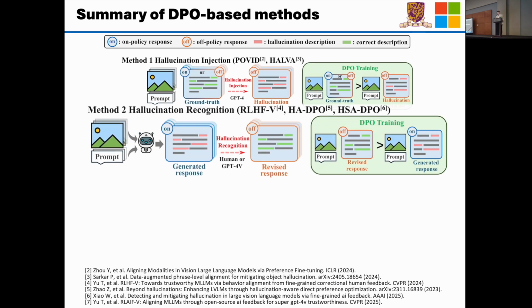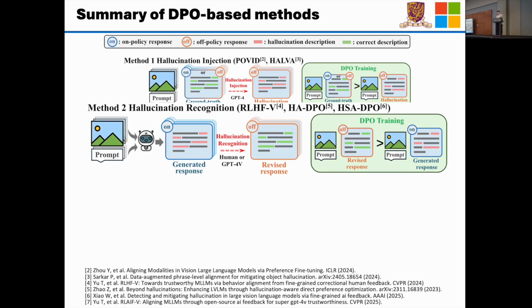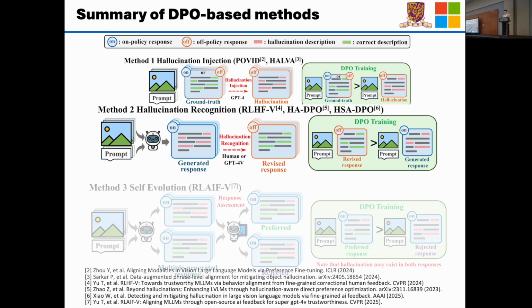For the second class, we call it hallucination recognition. Given an image and prompt, we ask the model to be trained to generate a response. Then we ask a human expert or GPT-4V to identify the hallucinations within this generated response, and after that we get a revised response. Then during DPO training, we construct the preference pair between the revised response and the generated one.